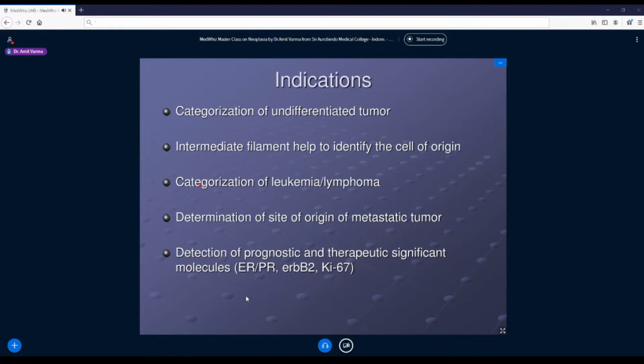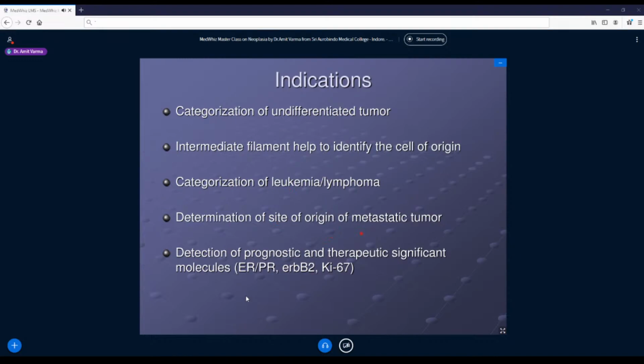The second category I needed is to categorize leukemias and lymphomas. So morphologically, a bone marrow smear may show cells which may not be in a position to differentiate like myeloblast or lymphoblast. So here I will use the CD markers which are on the cell surface. So the CD marker acts like antigen. There's an antibody which will go and bind to the CD marker. Now it segregates. Okay, this is CD21 or this is CD20 or it is CD4 or CD8. So I can say this is a T cell or a B cell or a natural killer cell or a myeloblastic leukemia or lymphoma.